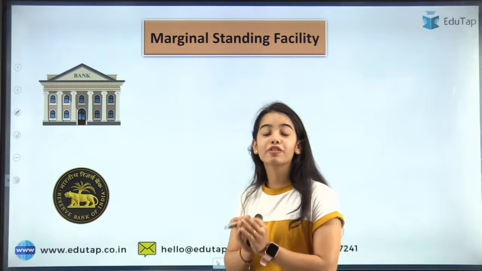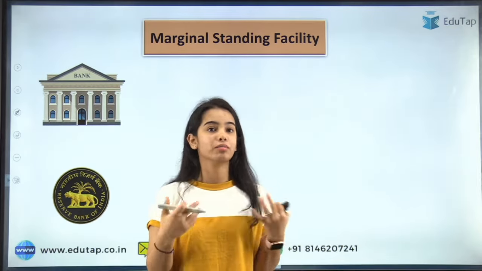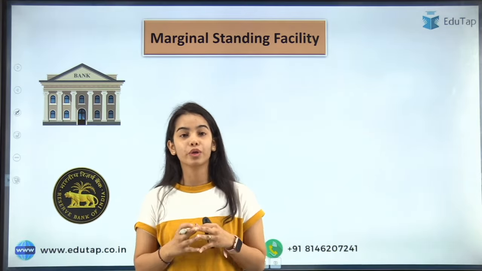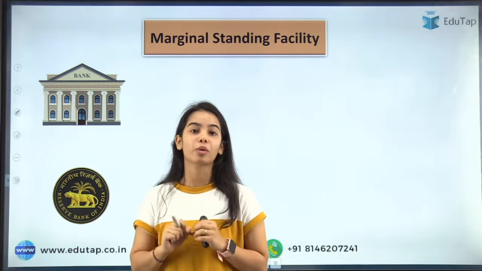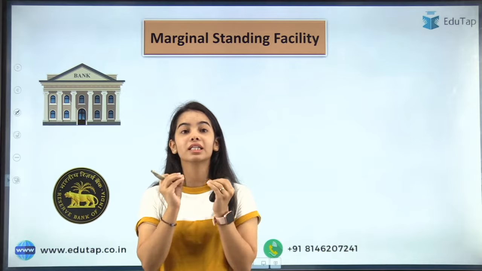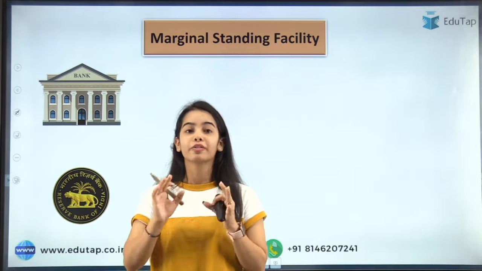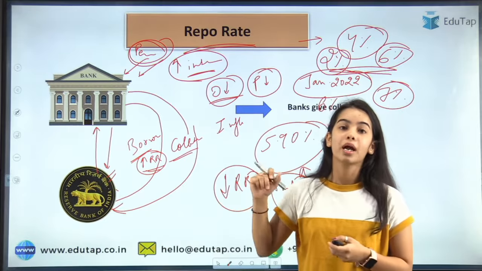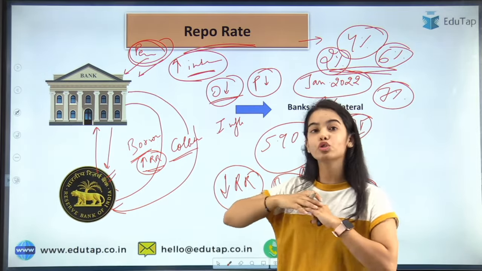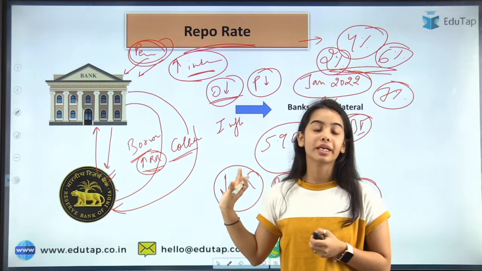Next is the marginal standing facility. When I want to buy a car or a house, I take the loan from the banks. But what if the banks are in a distress situation? For the normal working of the banks, they take the loan at the repo rate. But let's say they have used all their borrowing through the repo rate.